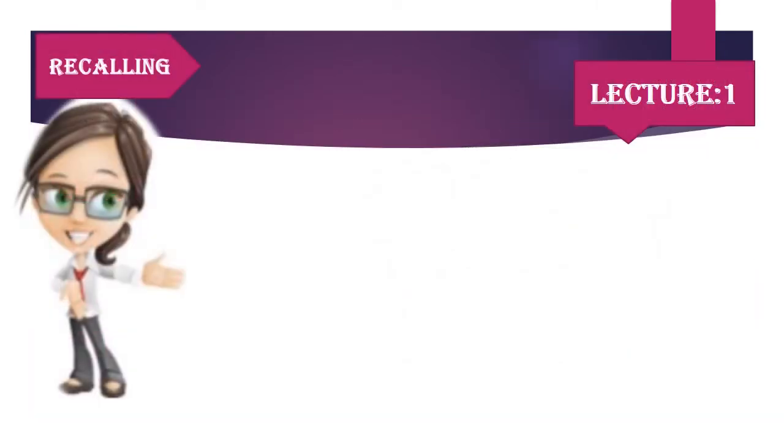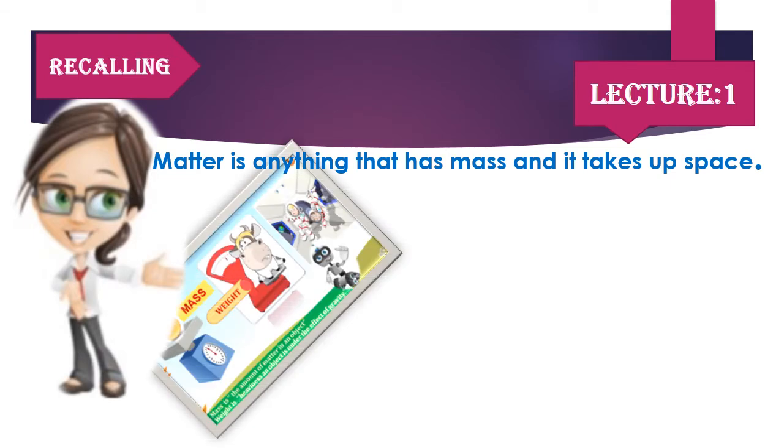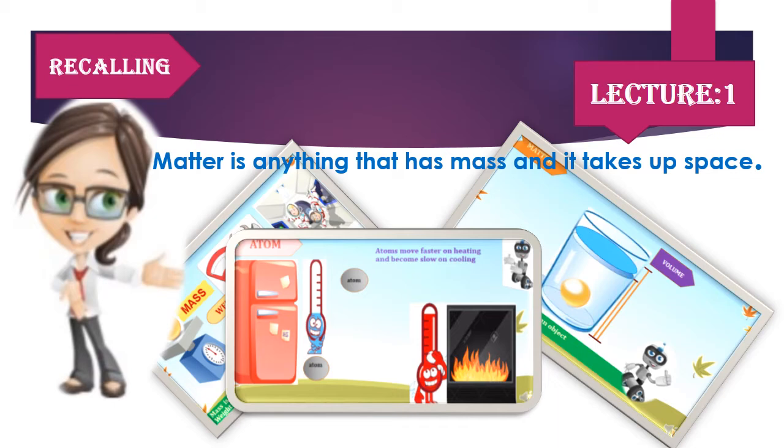Hi everyone, before you finish your coffee cup, let me recall some important points from lesson 1 and lesson 2. In lesson 1, we have seen that matter is anything that has mass and takes up space. Mass is the amount of matter inside an object. Volume is the space occupied by an object. And matter is made up of tiny particles called atoms. Atoms move faster on heating and become slow on cooling.